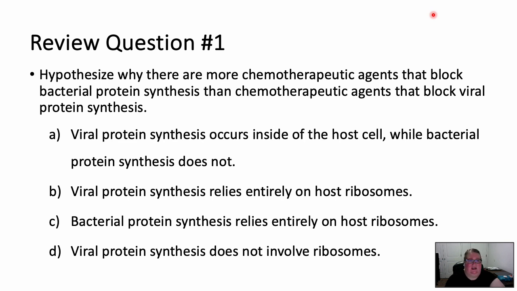So review question number 1 says, hypothesize why there are more chemotherapeutic agents that block bacterial protein synthesis than chemotherapeutic agents that block viral protein synthesis. Okay, so A is viral protein synthesis occurs inside the host cell while bacterial protein synthesis does not. B, viral protein synthesis relies entirely on host ribosomes. C, bacterial protein synthesis relies entirely on host ribosomes. D, viral protein synthesis does not involve ribosomes. Okay, so take a minute, pause the video, look at your notes, and see if you can find the answer.